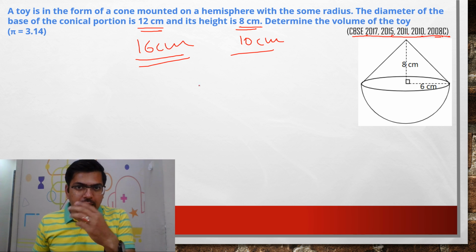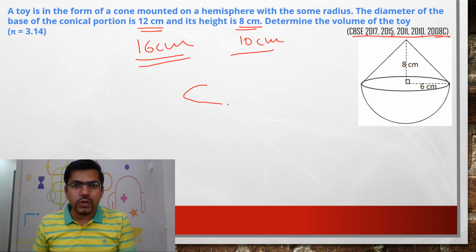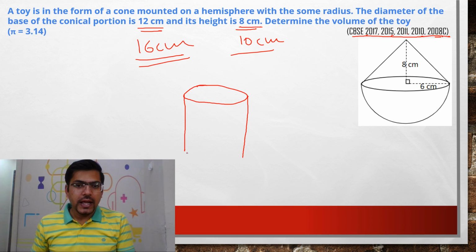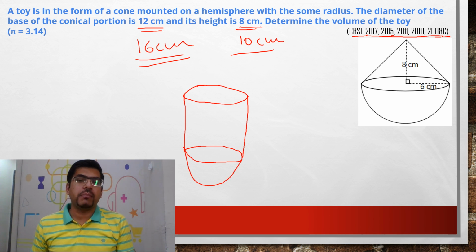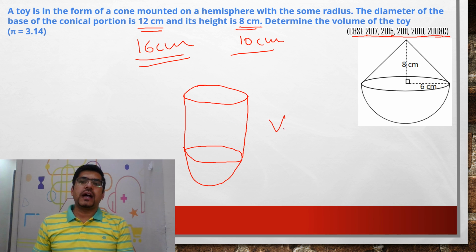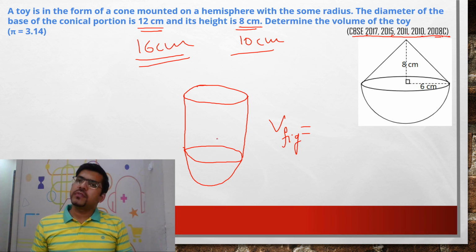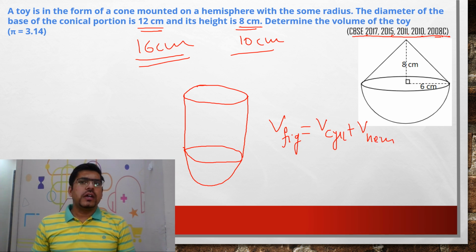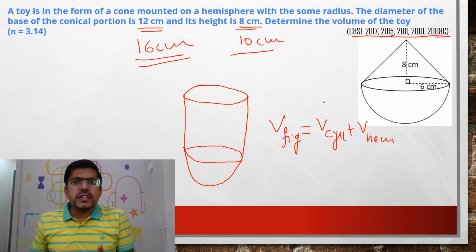Say for example, this year, in 2018, there was a question in which there was a cylinder. This cylinder was surmounted by a hemisphere, and thereafter it asked the volume of the figure. So can you just find the volume of this figure? Is it not easy? Just tell me. Volume of the figure would be volume of cylinder plus volume of hemisphere. Isn't it easy? So this much easy question is being asked.